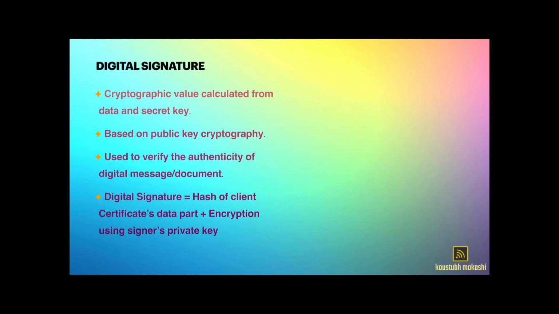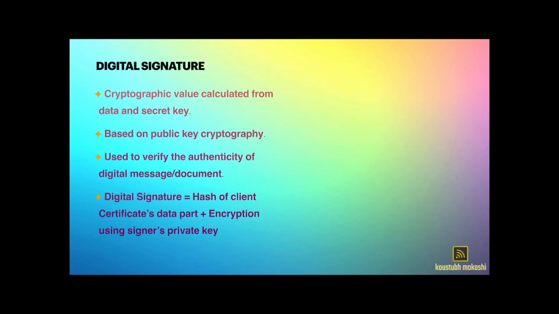So let's discuss digital signature. As we already know, a certificate has two parts, a data part and a signature part. The data part we already covered in our previous slide. Let's talk about the signature part. We call it a digital signature because it is digitally signed. So let's see how a certificate authority digitally signs a client certificate. Certificate authority makes use of asymmetric encryption. As we already know, asymmetric encryption requires a key pair. Certificate authority has its own key pair.